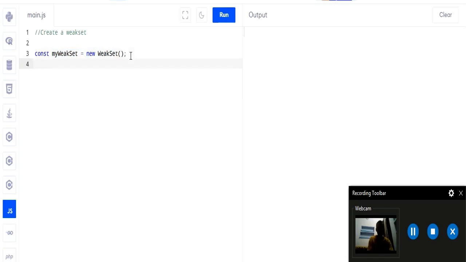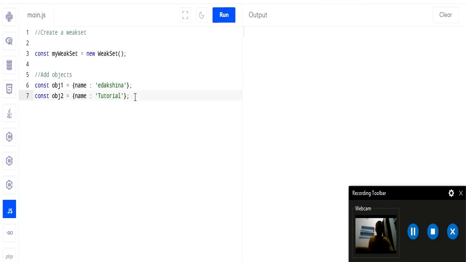Now we will add the objects here because it is a collection of objects. So comment: add objects. Let us create the objects: const obj1 and const obj2. Right now they are empty objects, so let us store some key and value here: name colon object1, and name colon object2 tutorial.